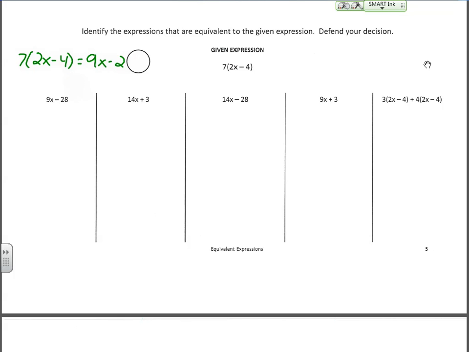Another way to do it is to just pick a number, plug it into each of them, and see if you get the same result. That's the second option. Or you can recognize, well, hey, 9x minus 28, how could I get an expression like that from this one? Well, if I distribute, that's going to get rid of my parentheses. Will that leave me with 9x minus 28? So a couple of different options that you could go there, but you need to defend yes or no why each expression is equivalent to the given one.